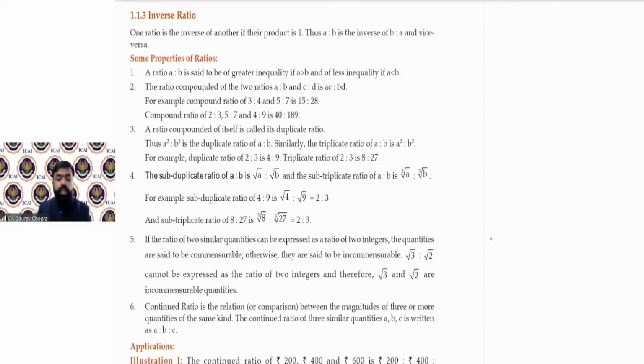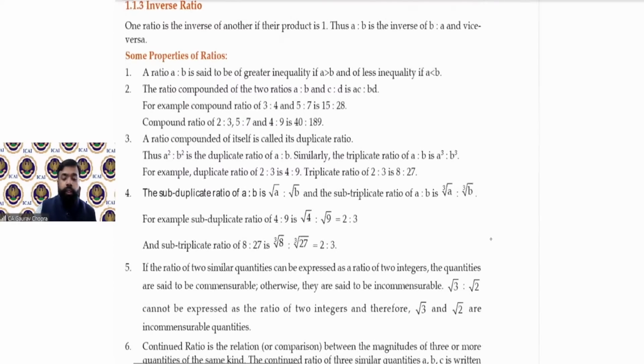Now, let us understand some different properties of ratio. Okay, before that, Mr. Subdeep is asking why we have added X to the old number of boys. Because the number of boys has to be increased. पहले 270 थे, अभी हम कितना और एडिशन करें ताकि रेशियो 2:3 बन जाए. Therefore, we have to add X to the old number of boys.